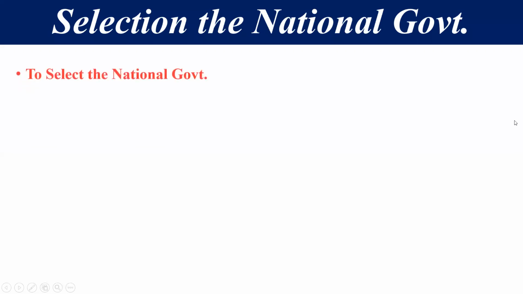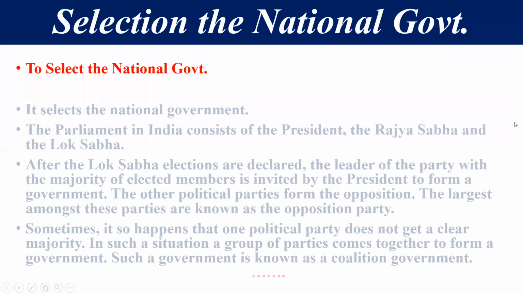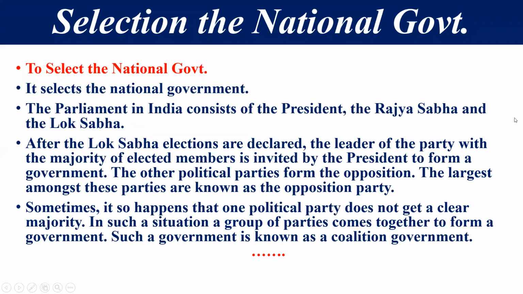The first function of the parliament is to select the national government. What does it mean? It means that parliament decides the national government, which government will work for the country. So it selects the national government. I have already told you that the parliament in India consists of three institutions, that is President, Rajya Sabha and Lok Sabha. We have already discussed this in the previous video lecture also.